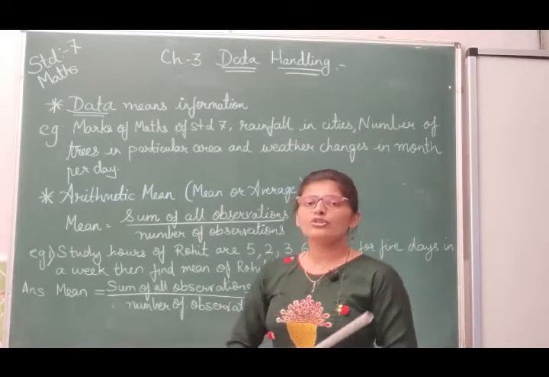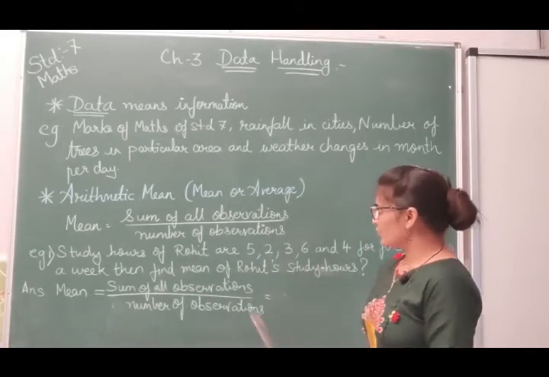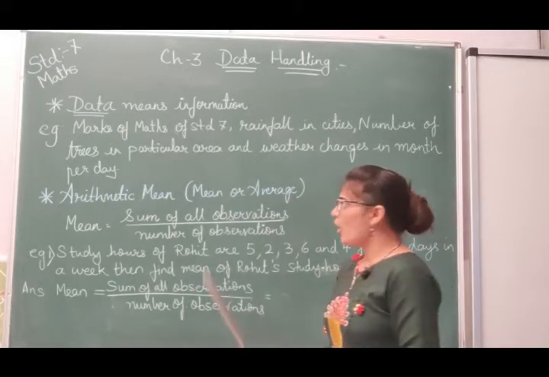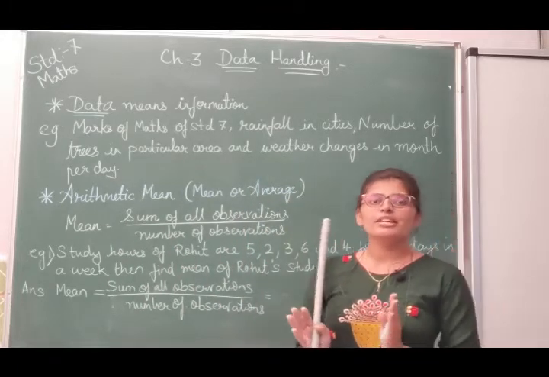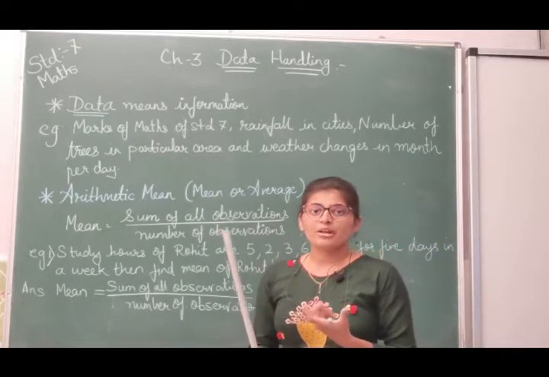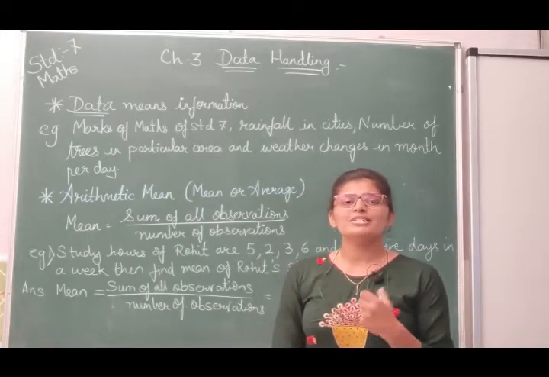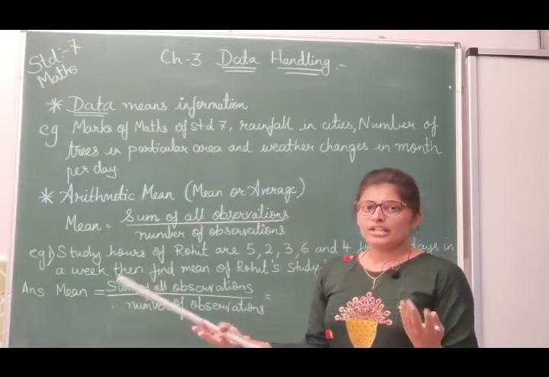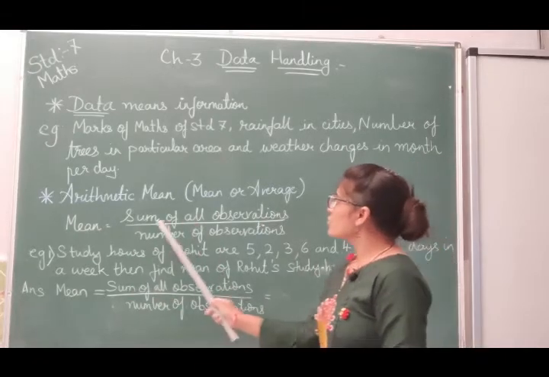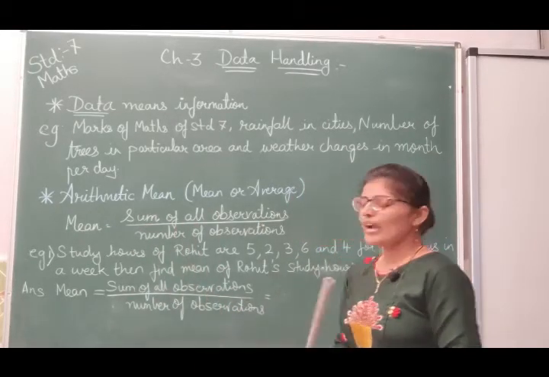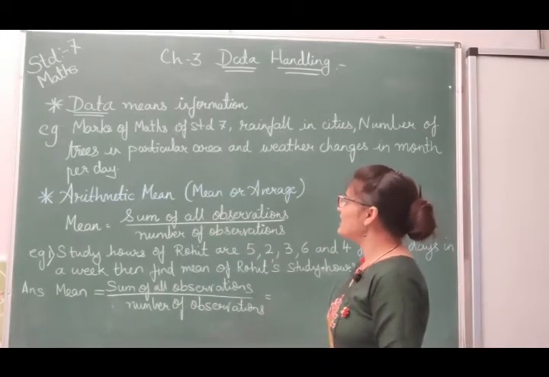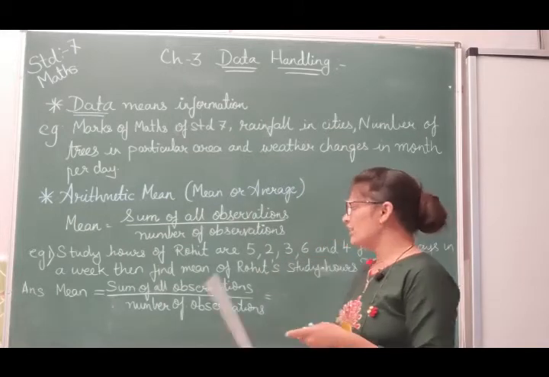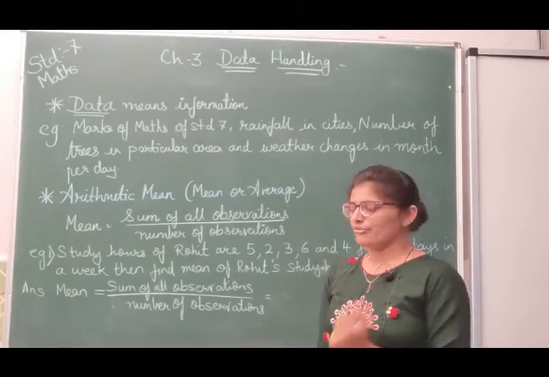Now how to find out mean? Here a formula is given to you. Mean is equal to sum of all observations divided by number of observations. Now some information will be given to you. In that information some numbers will be given to you, then all those numbers are called observations. So whatever observations are given to you, 2, 3, many observations may be given to you, you have to add them all. Sum means you have to add them all and divide that sum by the number of observations. Suppose 2 observations are given to you, then you have to write down 2 over here, 4 are given, then 4 you have to write down.